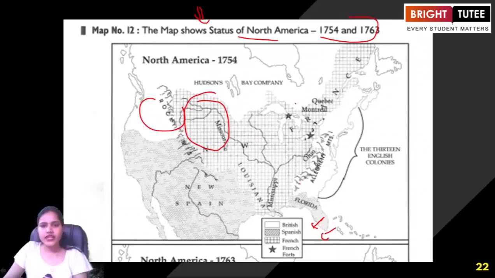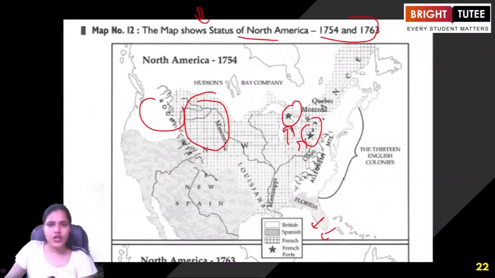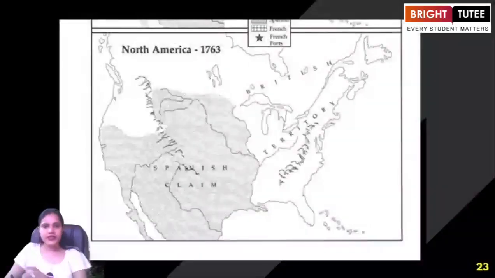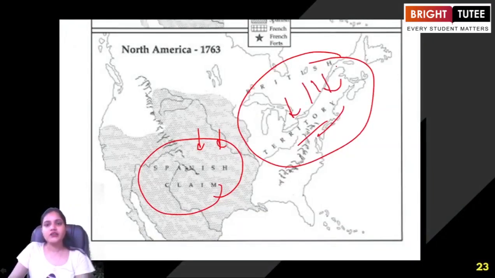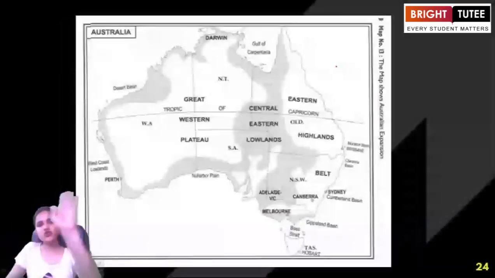So you just need to see that these were the French colonies, and these were the French forts established here in order to show supremacy. These were the regions under the British Empire. When we are talking about the Spanish Empire, the slanted region that you can find, the Spanish were looking forward to this region. In the second map here, this was the region of the Spanish claim. The British territory was here. So you can see how all these European powers were trying to establish their supremacy in different regions, and they were fighting among themselves in order to establish their supremacy.